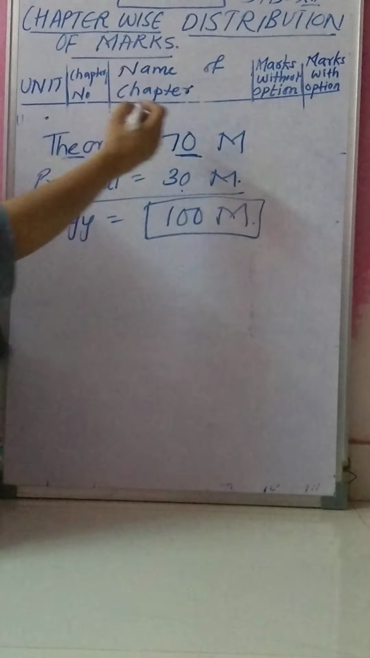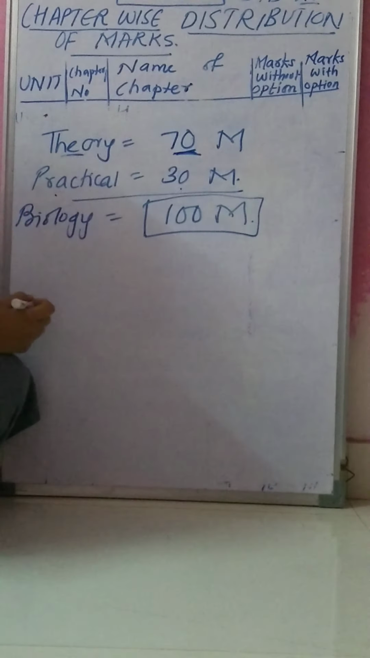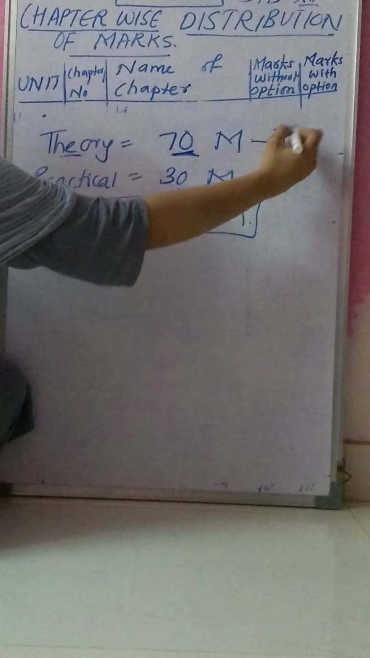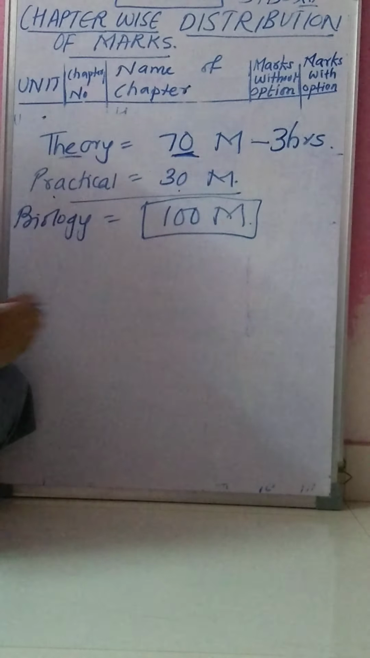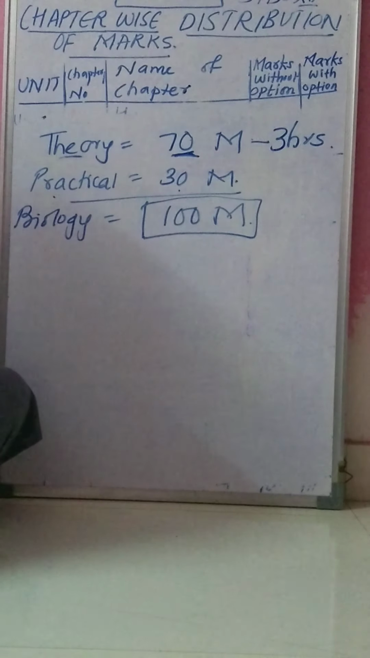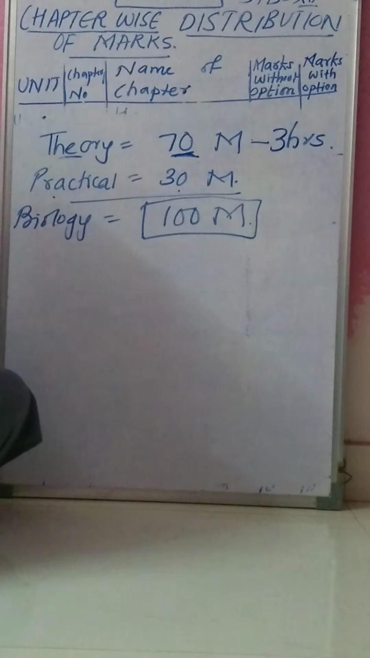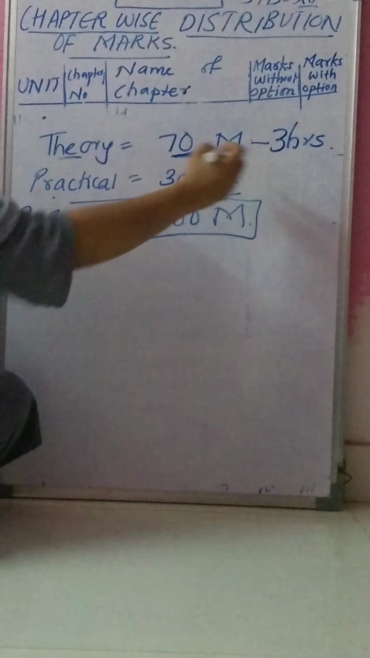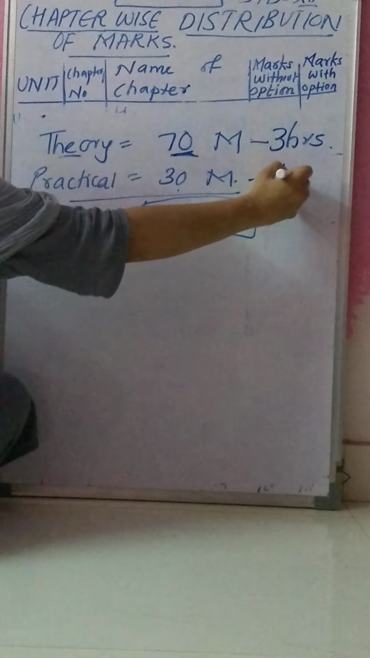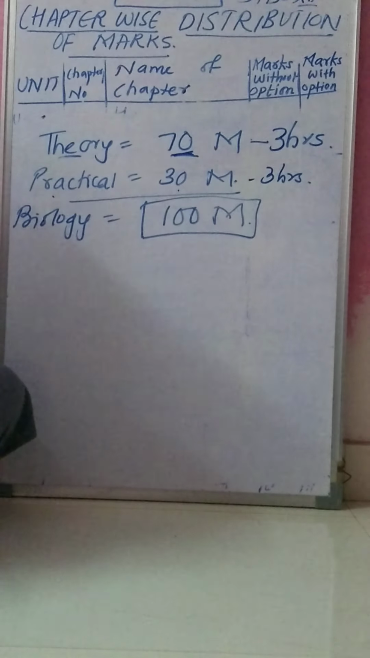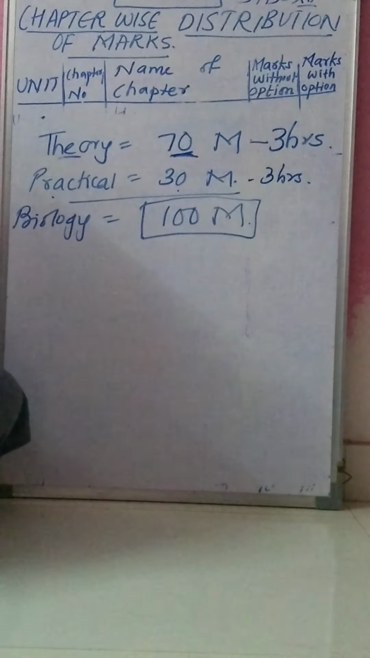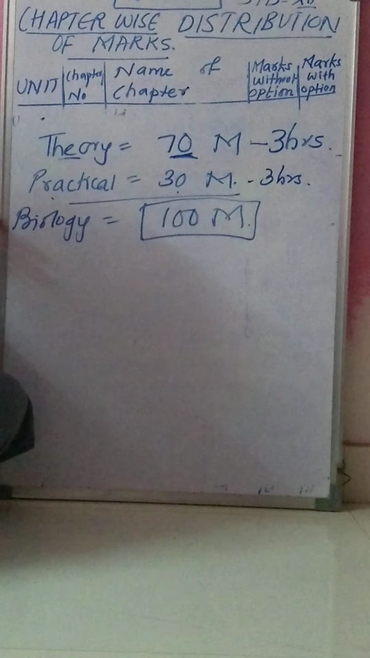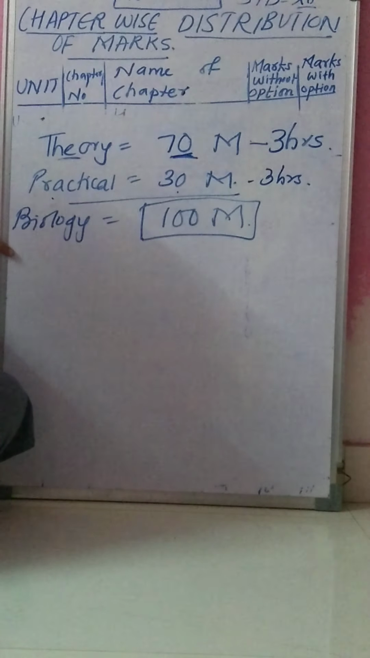For the 70 marks theory paper, you will be having 3 hours. In that 3 hours you have to complete your paper. Similarly the practical is also for 30 marks, and here also you will get the same timing, 3 hours for completing your practicals. So in biology total marks will be 100.